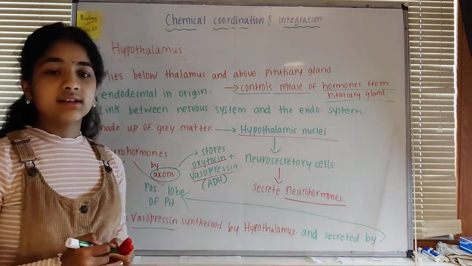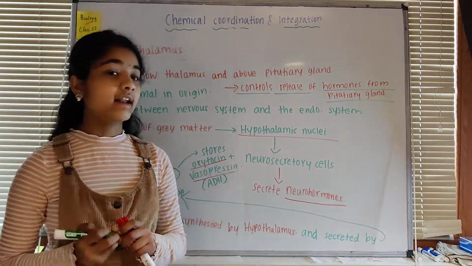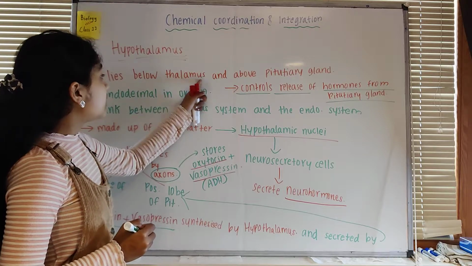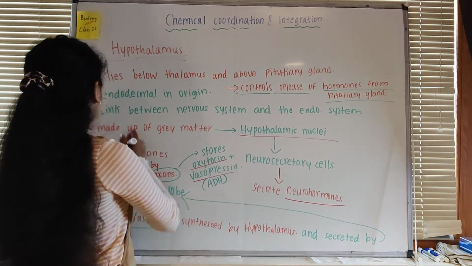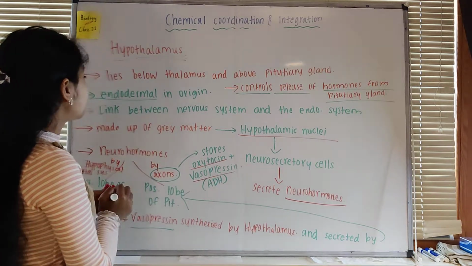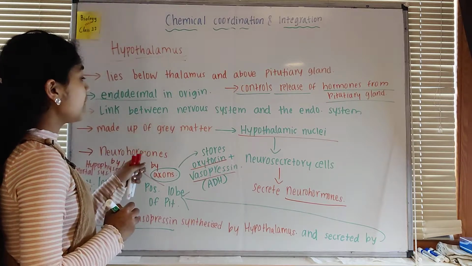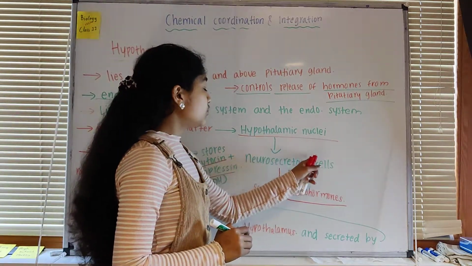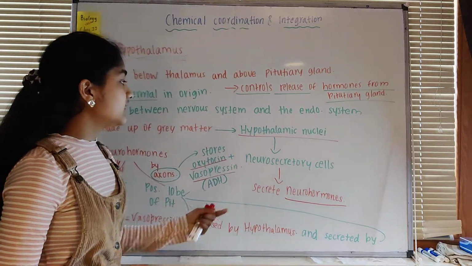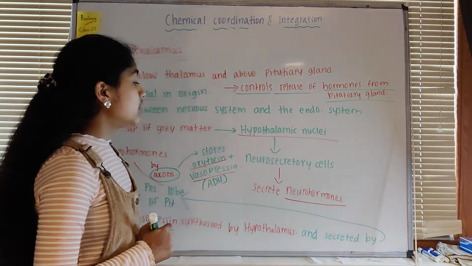So in this video we discussed some basic points about the hypothalamus. The hypothalamus is an endocrine gland. It lies below the thalamus and above the pituitary gland. It is endodermal in origin, it is a link between the nervous system and the endocrine system, and it is made up of grey matter. Those grey matter are known as nuclei or hypothalamic nuclei, and these hypothalamic nuclei consist of the neurosecretory cells.